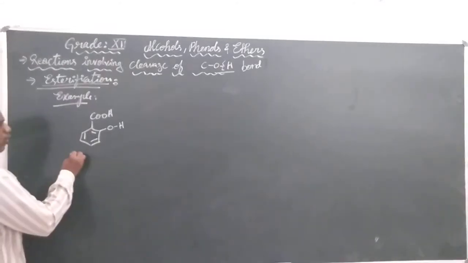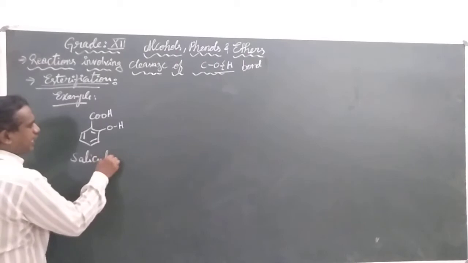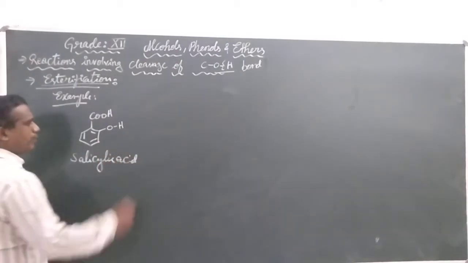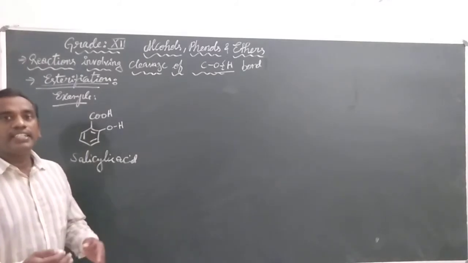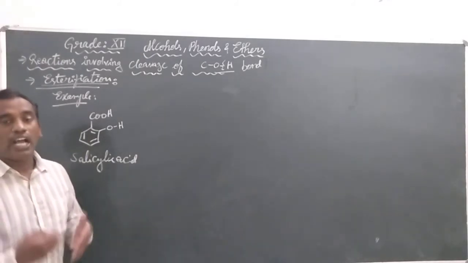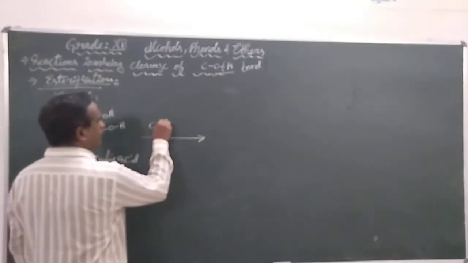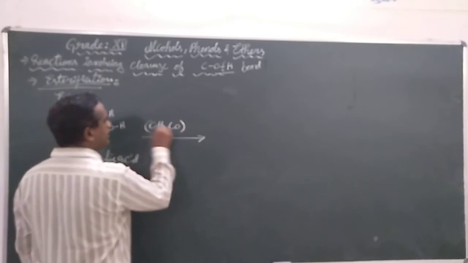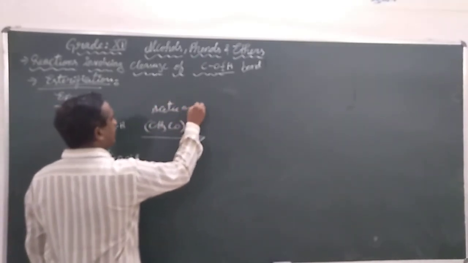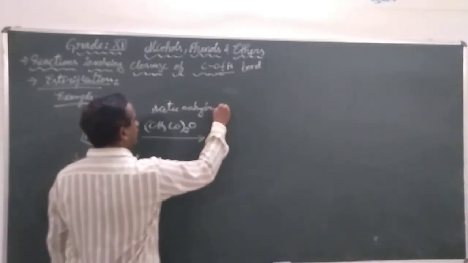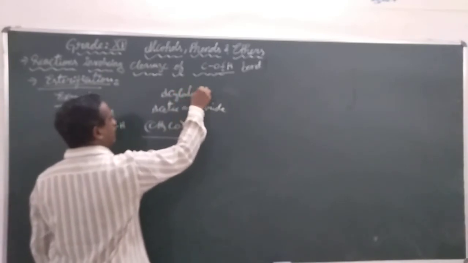The common name for this is salicylic acid. This salicylic acid, when reacted with acetic anhydride, will undergo the process of acylation.